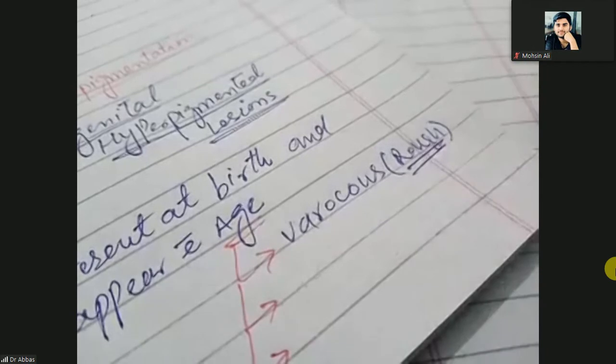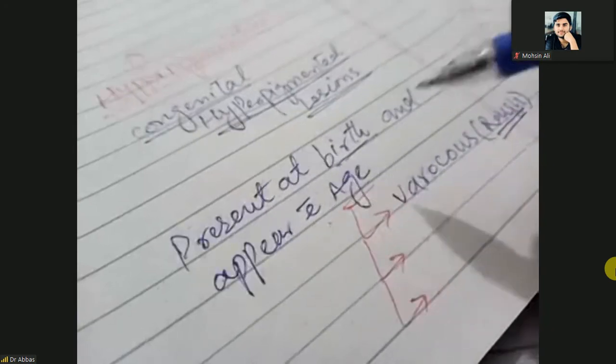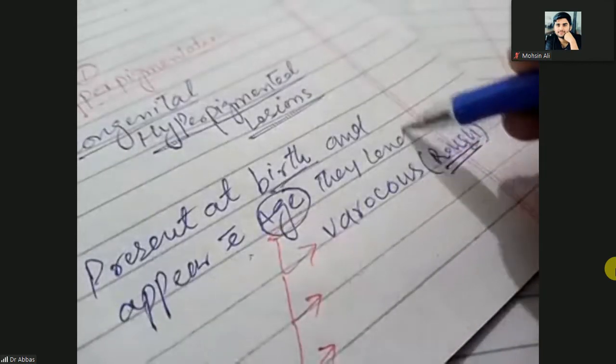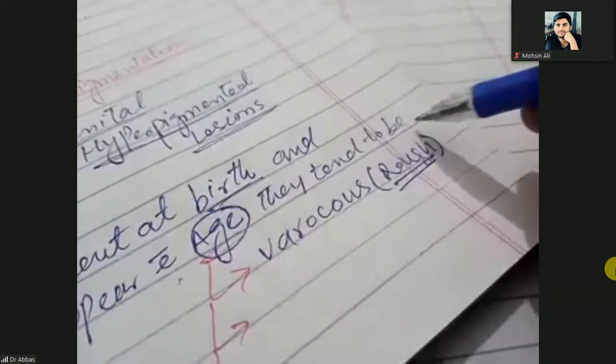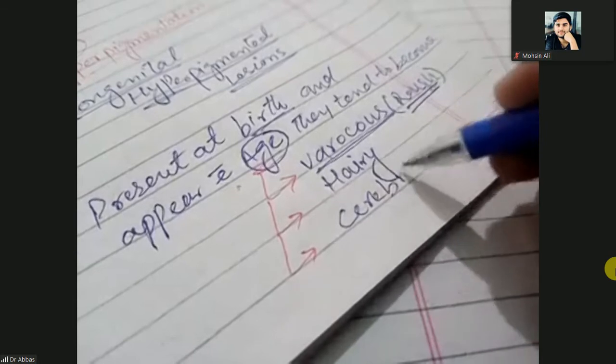So with age, these congenital hyperpigmented lesions tend to become more and more rough. They will become more hairy, verrucous, and the shape will change. They will become more cribriform in shape.